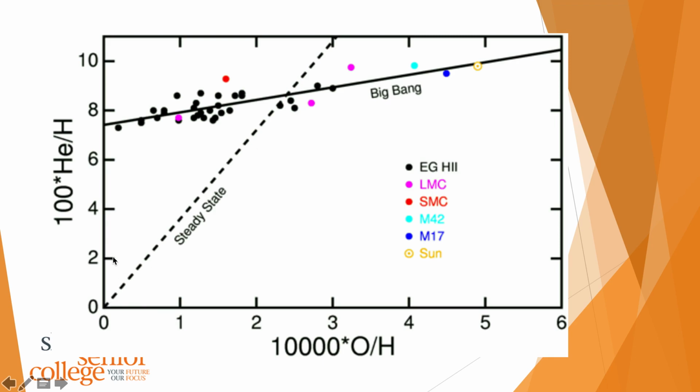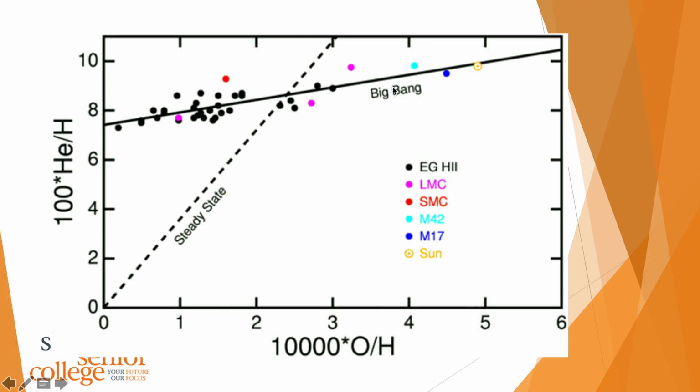So every time there's 2 helium for every 1 oxygen, there's 4 helium for every 2 oxygen, 6, 8, 10, and so on. And if you use that logic using the steady state model, then there should be at one point in time 0 helium. But we don't find that, okay? There's a lot more helium in the universe than there is oxygen.